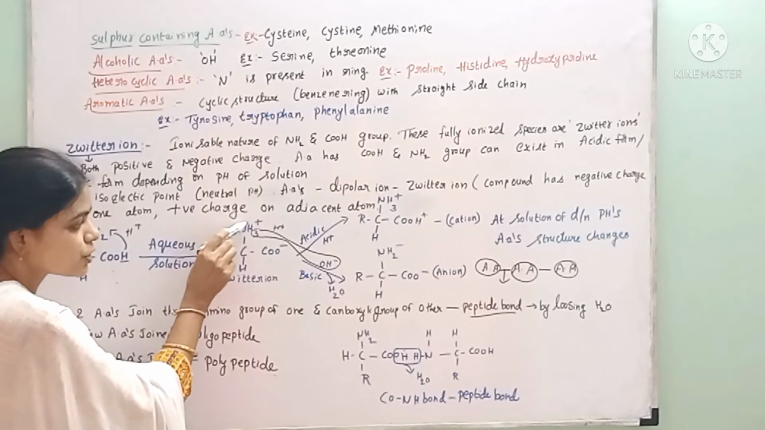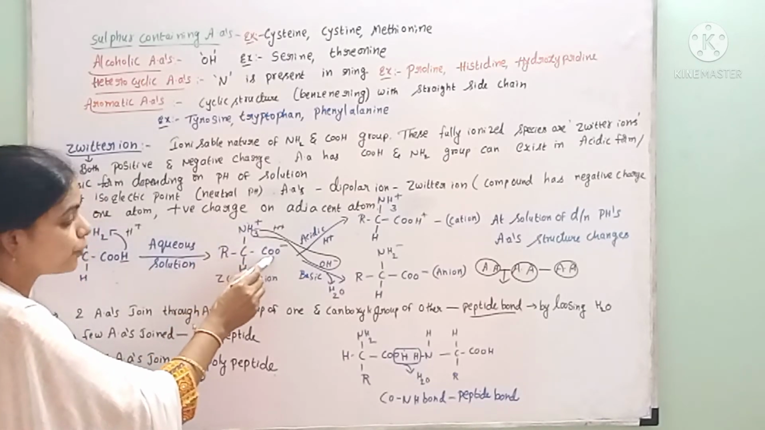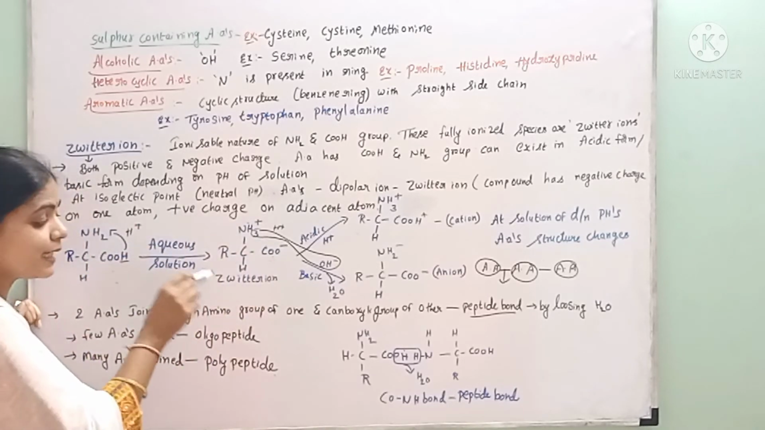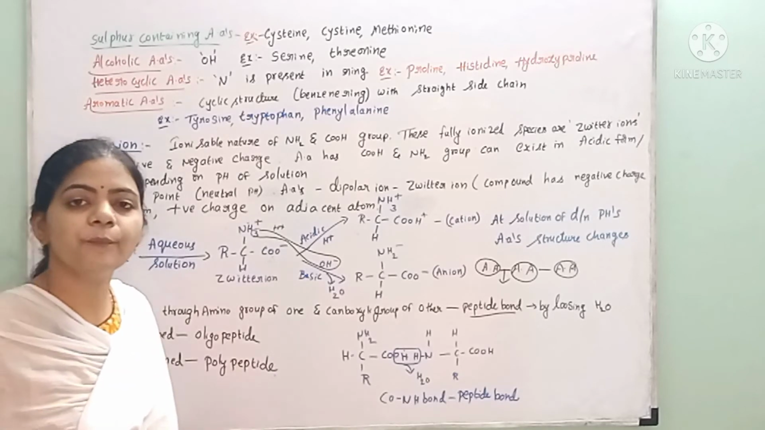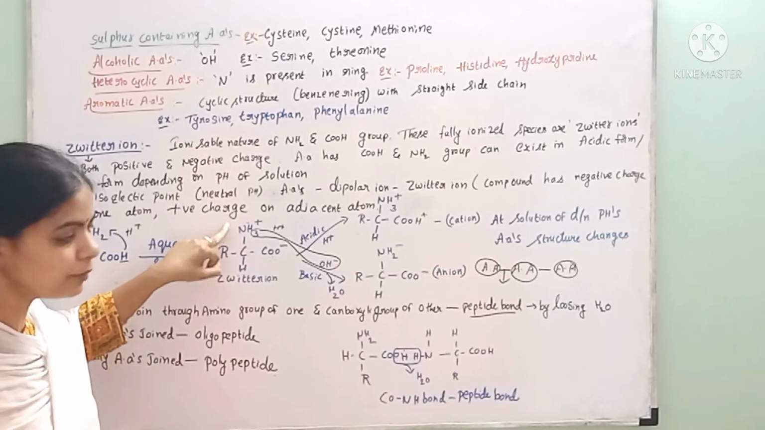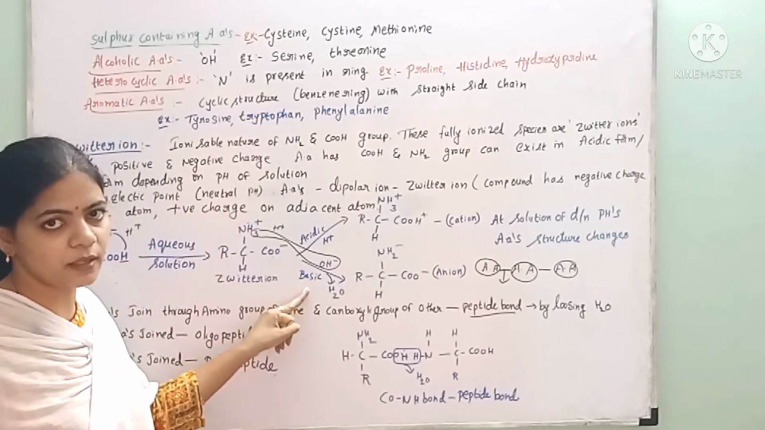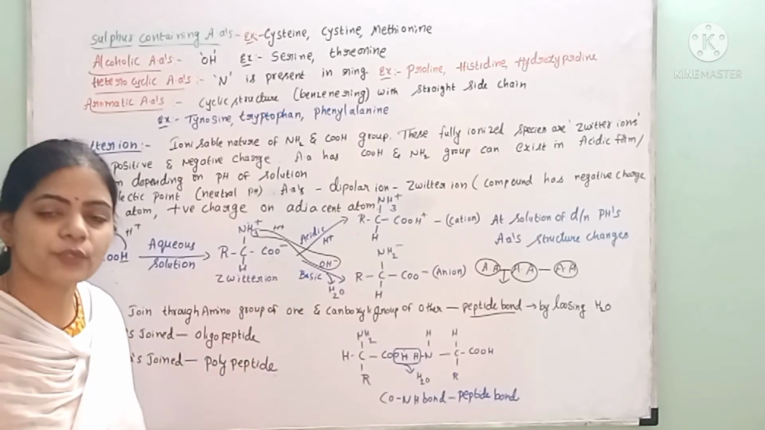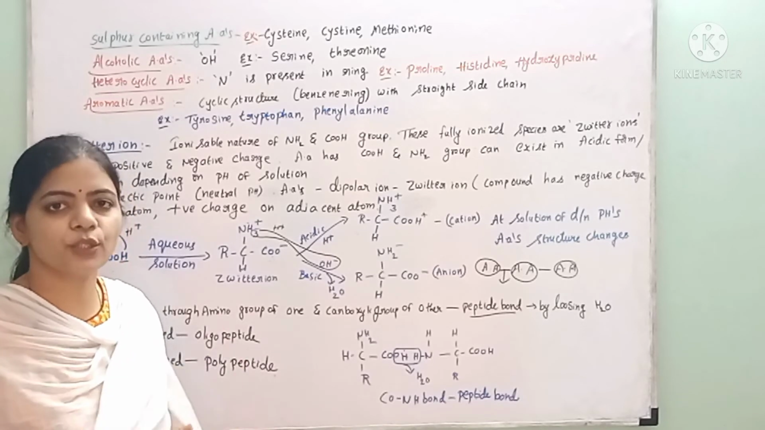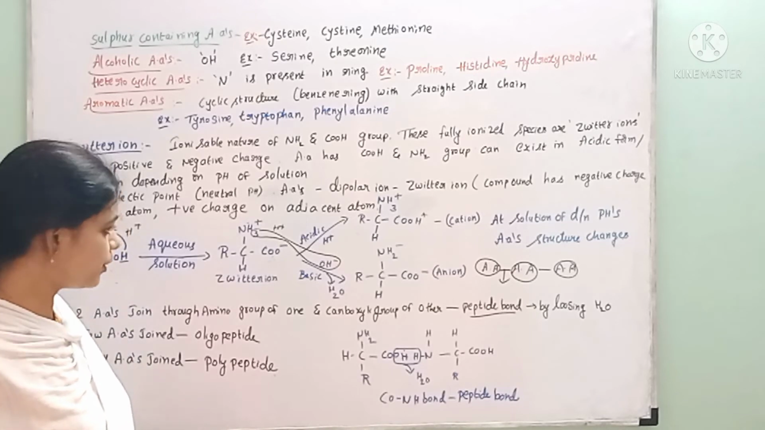So here positive charge is present in one compound and negative charge is present in another compound. That is, positive charge and negative charge are present in the same molecule, which is called a Zwitter ion or dipolar ion. Here the net charge is 0. At neutral pH, this Zwitter ion occurs in amino acids.